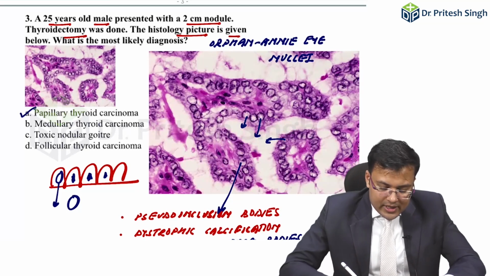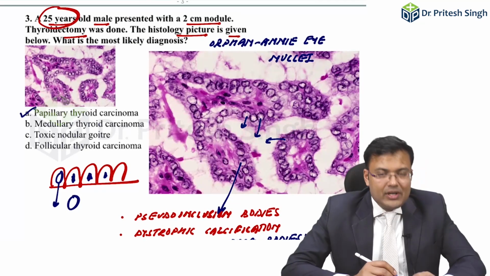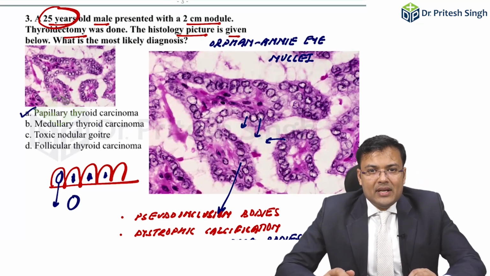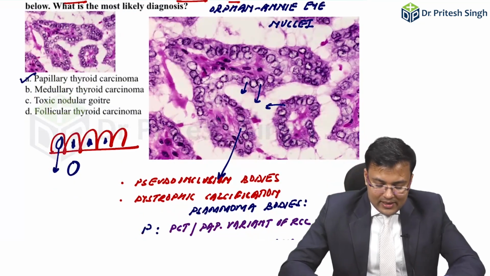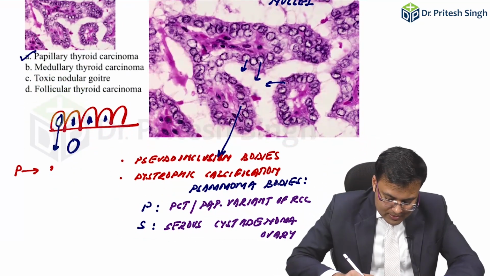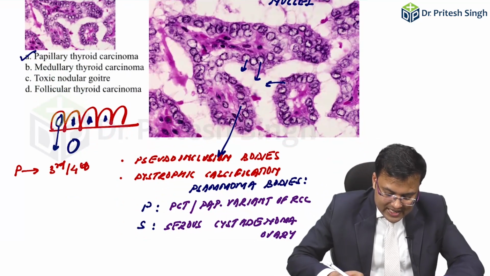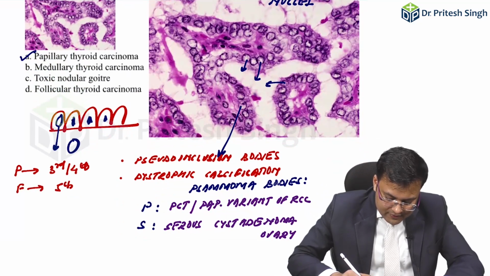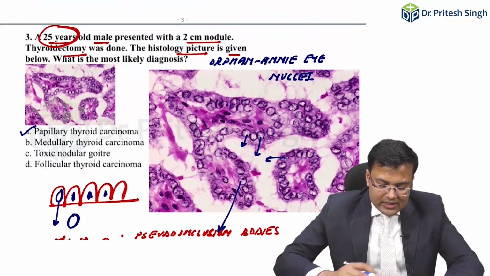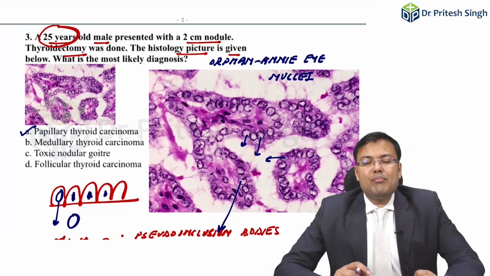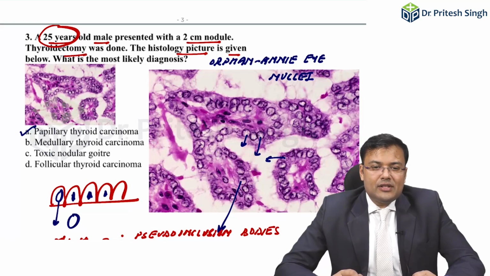Now see how. Here if you can see the age of patient, it's 25 years. Out of papillary, follicular, medullary, anaplastic, the only malignancy which is seen in such a younger age is papillary. So generally this papillary carcinoma is seen in 3rd to 4th decade. Follicular is seen in 5th to 6th. Similarly medullary 6th, and anaplastic is seen in 7th to 8th. Clear? So here this age is also highly suggestive of what? Papillary carcinoma. So the correct answer for this question is A.